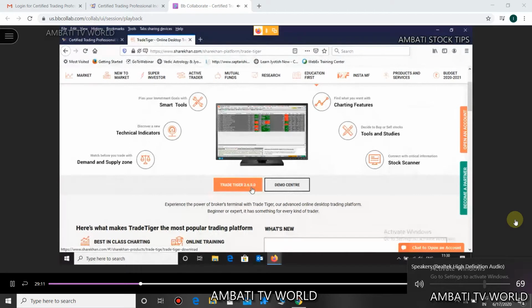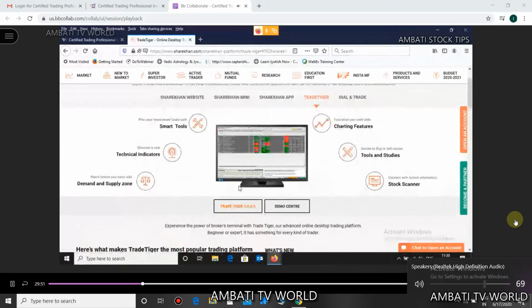Are we together here? Yes, click on 2.6.0.0. Friends, now this is not the latest version. The latest version is 2.6.0.2. But what you need to do is download and install this version first, and then I'll tell you how to update it to the latest version of Trade Tiger. Getting my point, everyone? So just click on this Trade Tiger 2.6.0.0 here.